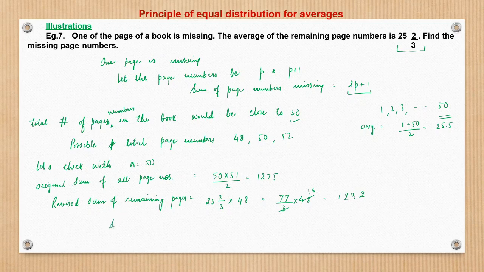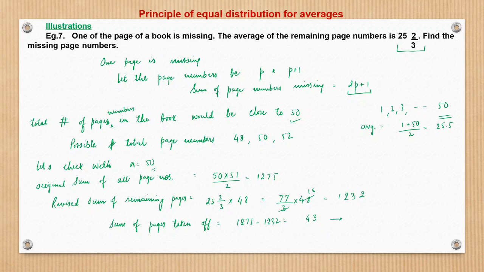So the sum of pages taken off is nothing but 1275 minus 1232, which is 43. And 43 is within range, I mean, we had assumed n is equal to 50, and 43 is between, yeah. So no, but this is the sum of pages.